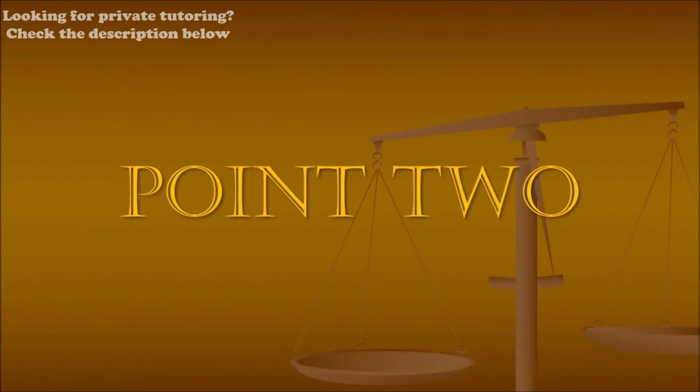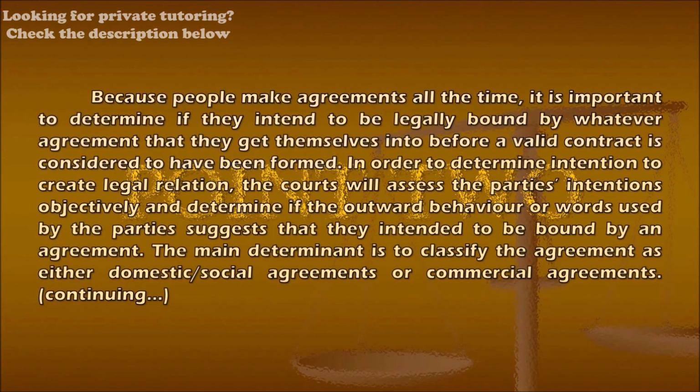Point 2. Body paragraph 2. Because people make agreements all the time, it is important to determine if they intend to be legally bound by whatever agreement that they get themselves into before a valid contract is considered to have been formed. In order to determine intention to create legal relation, the courts will assess the parties' intentions objectively and determine if the outward behavior or words used by the parties suggest that they intended to be bound by the agreement.